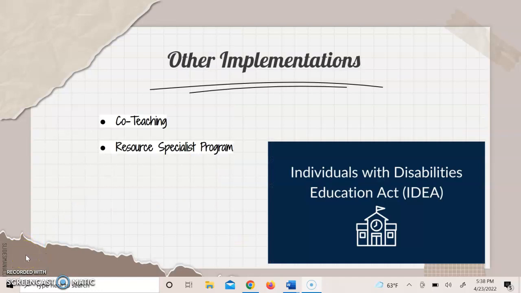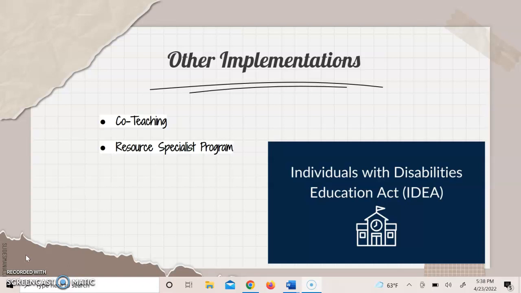Some other implementations that teachers, such as general education teachers and special educators, can use are things such as co-teaching. This is when regular education teachers, special education teachers, or any other teachers or instructors collaborate to provide the best form of teaching and learning methods, and provide the best learning environment based on the specific needs and recommendations of that child that are listed in the child's personal IEP.